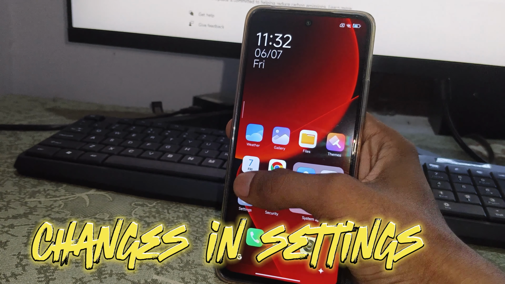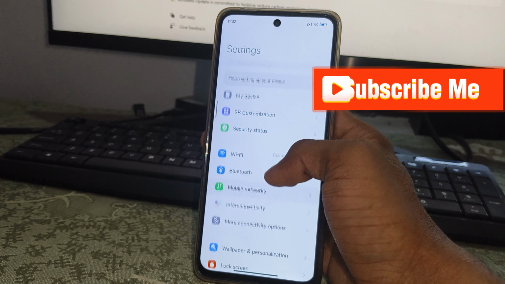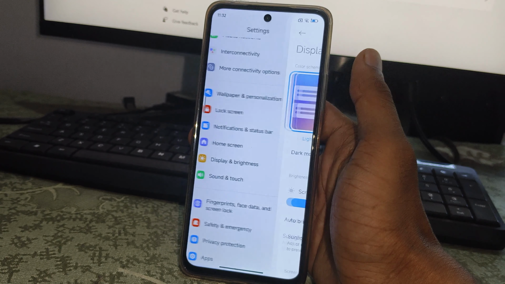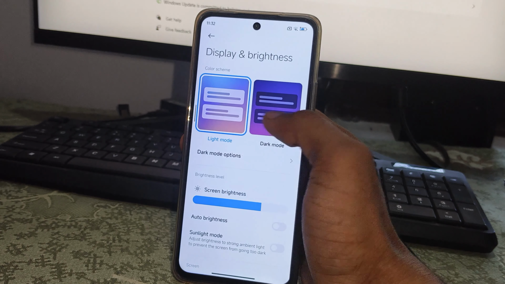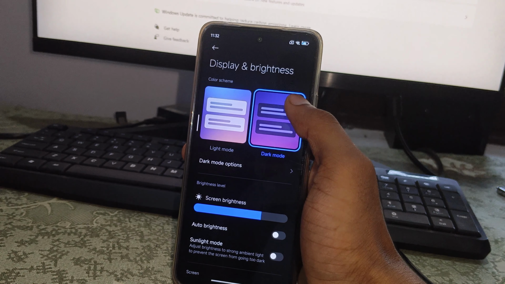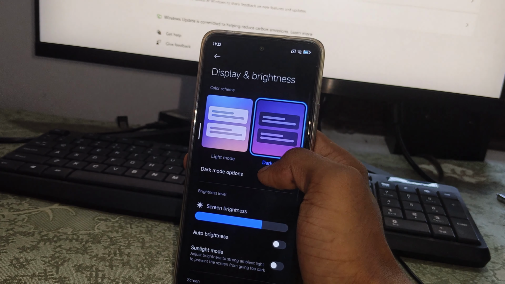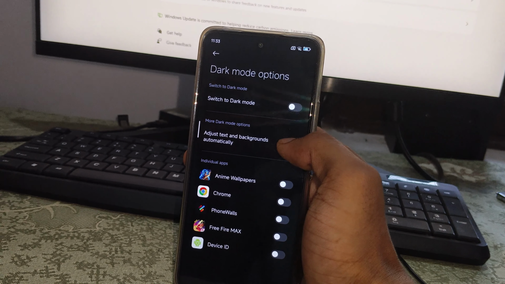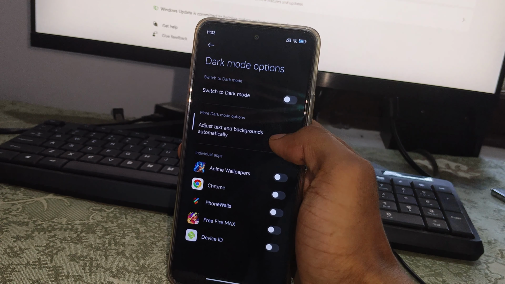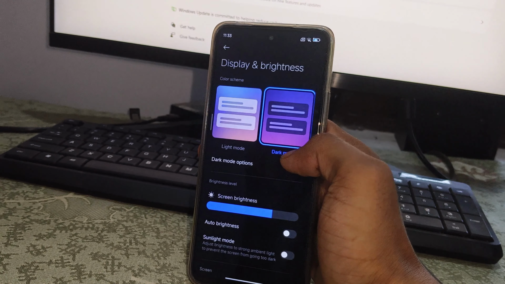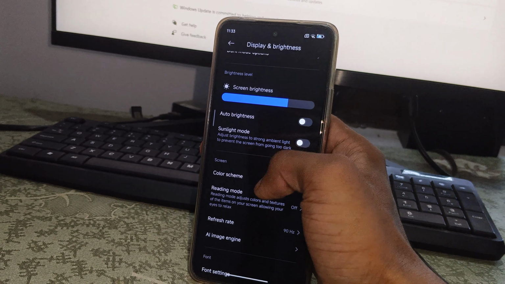After that, let's talk about some changes in settings. You will notice changes in the display and brightness section. You can see our light mode and dark mode icons change here. You can also schedule your dark mode according to your choice, and enable the feature to adjust text and background automatically. When using dark mode, it will automatically adjust your text.